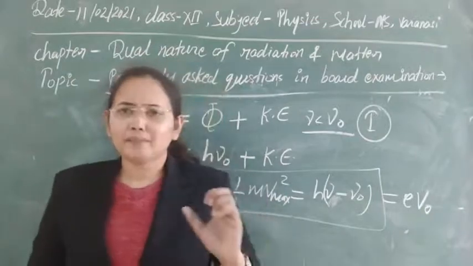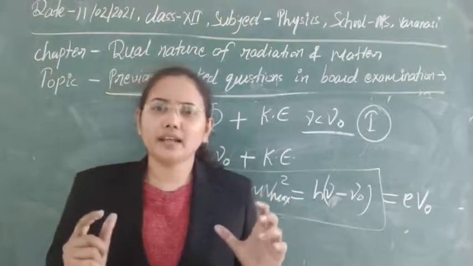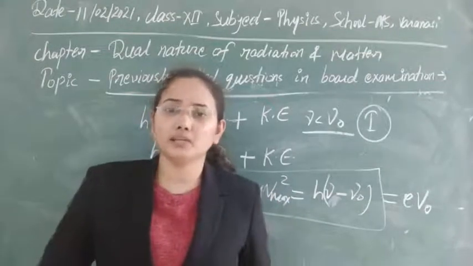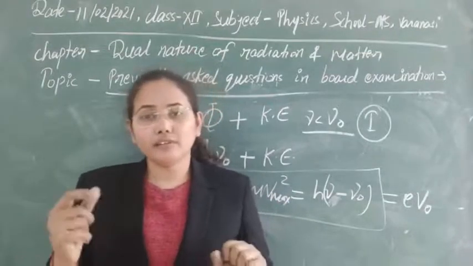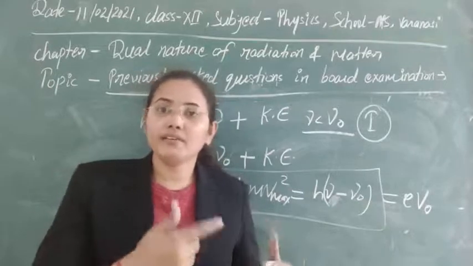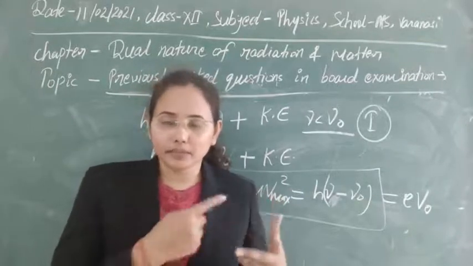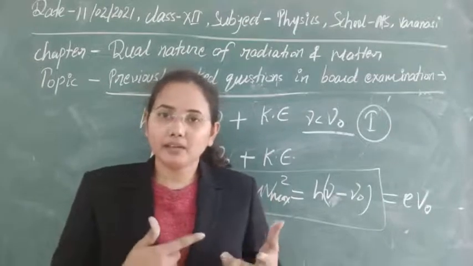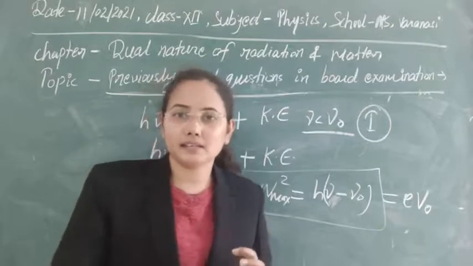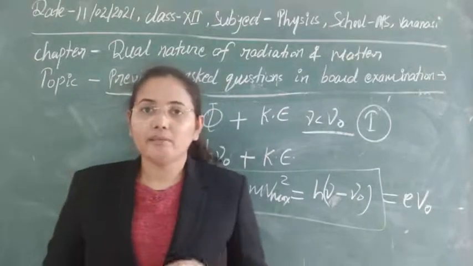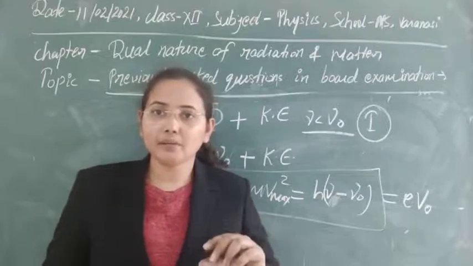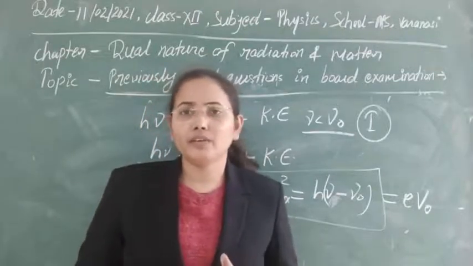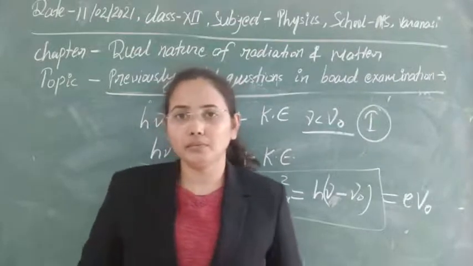So whenever electrons are free to take that energy, some of the electrons will get greater energy, some of the electrons will get smaller energy. Even electrons in different orbits will get that energy at different times. So there will be a time lag between receiving the energy and ejection of the electron. So according to wave mechanics, there should be some time lag between incidence of the light wave and ejection of an electron from the metallic surface.